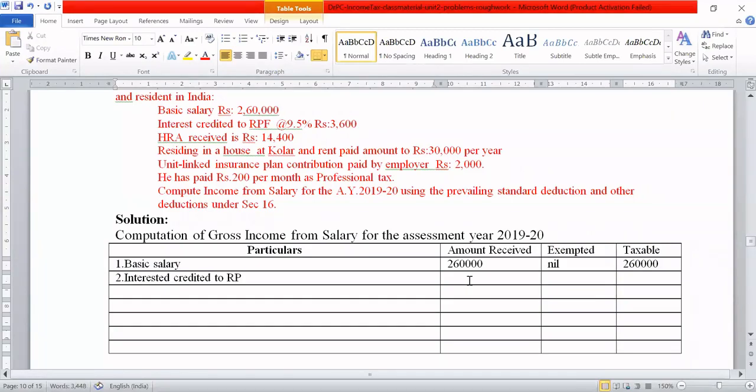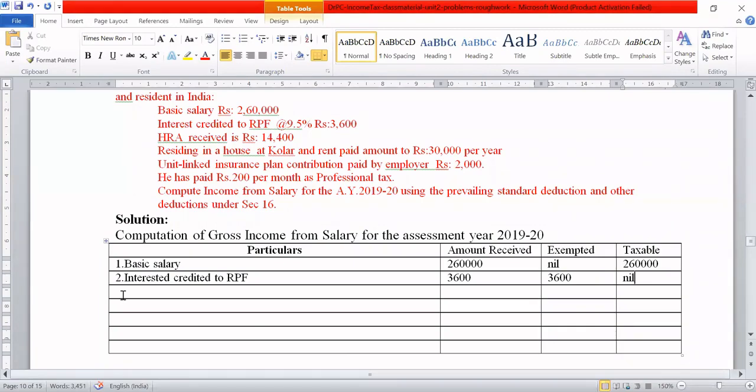How much has he received? He has received 3,600 rupees. The entire 3,600 rupees is exempt, since it is a provident fund, and whatever he receives from provident fund is 100% exempt. So taxable is nil here. Entire interest received on a recognized provident fund is tax free.